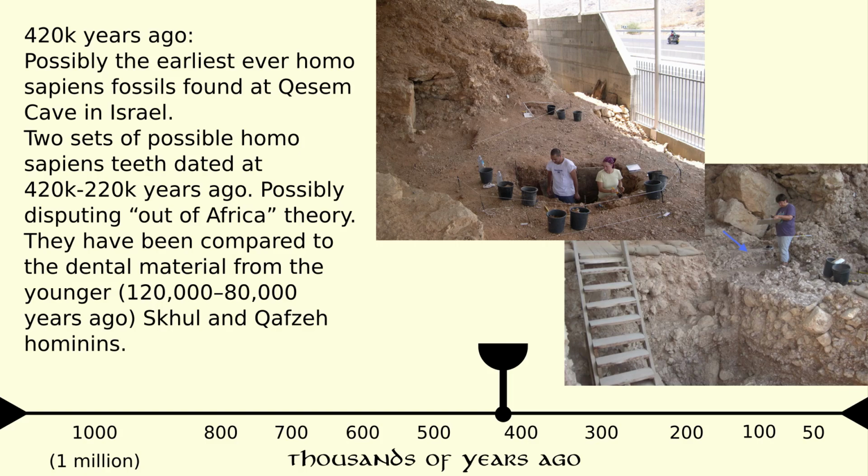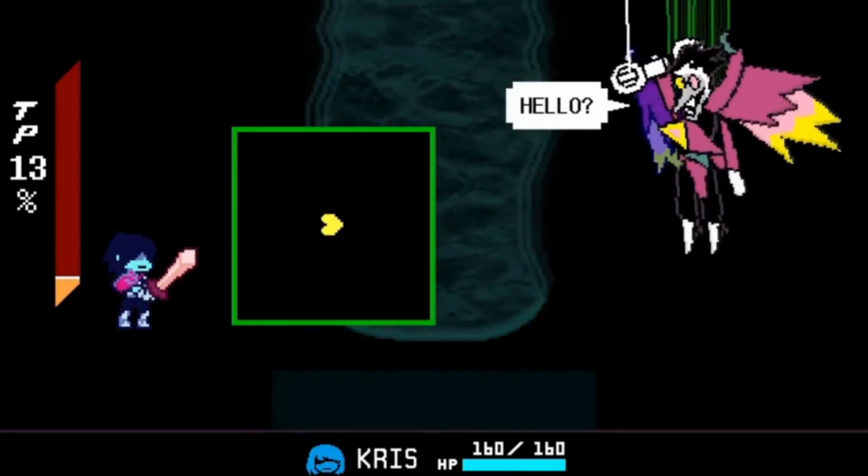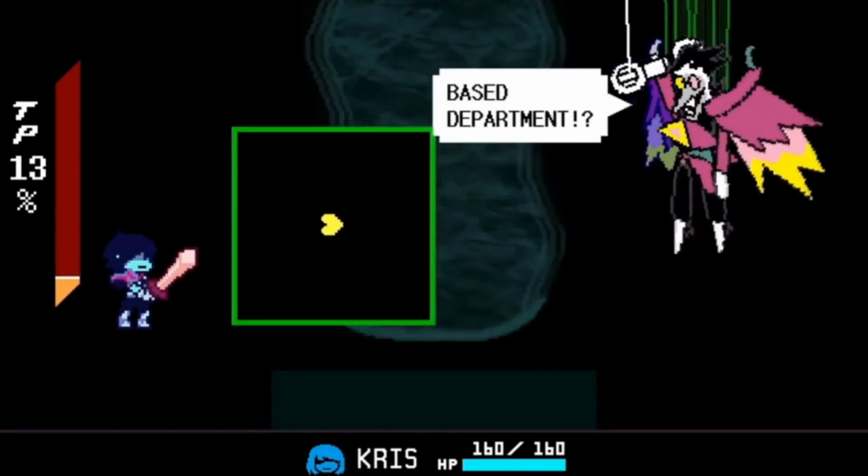This would pretty much debunk the out of Africa theory of Homo sapiens evolution, but the mainstream scientific community needs more fossil evidence in order to confirm this. The Kesem Cave people were very clever and sophisticated. They could make fire at will. They hunted large game. In this cave, archaeologists also found the first evidence of food preservation, the first evidence of shamanism, and the first evidence of a teacher-pupil relationship to learn how to make stone tools. Suffice it to say, they were based AF.